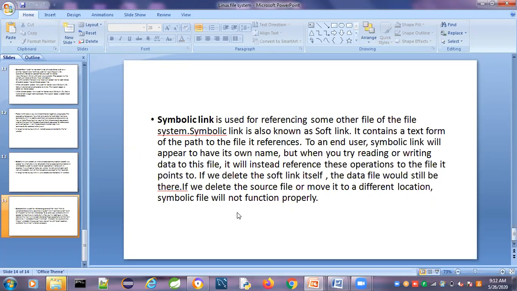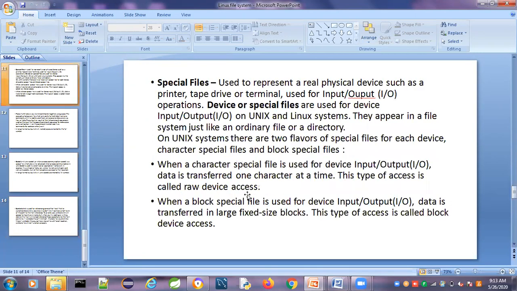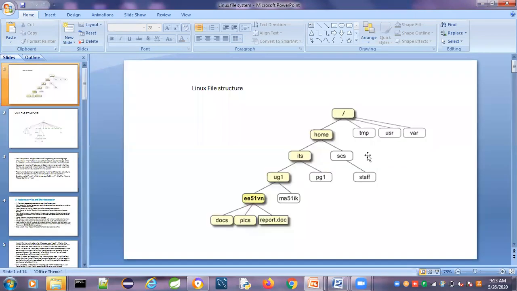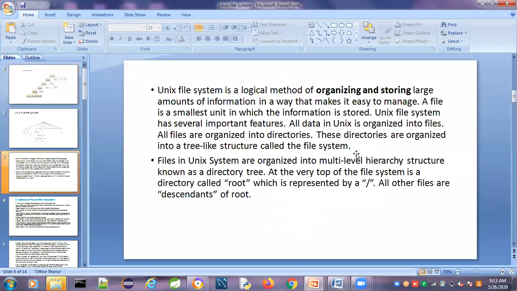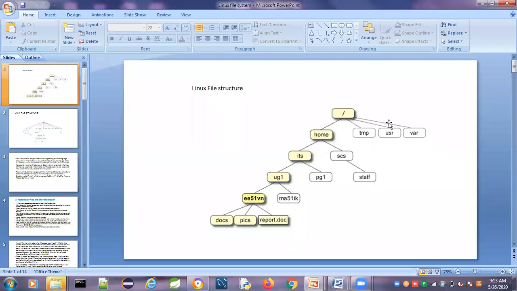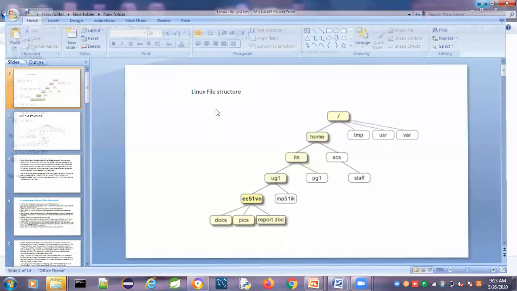In the long listing format, L indicates that it is a link file. Just remember that this is the root directory. Under the root directory, many subdirectories are there, and under the subdirectories there will be files. Different types of files are present in Linux, such as regular files and directories. A regular file is also known as an ordinary file. I will open the terminal and show you.